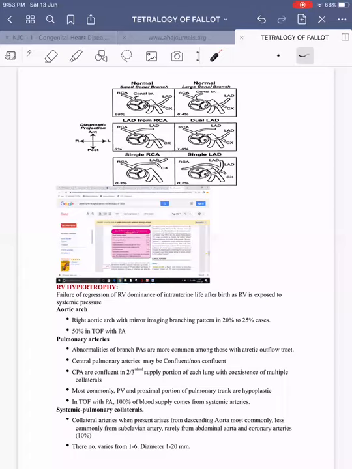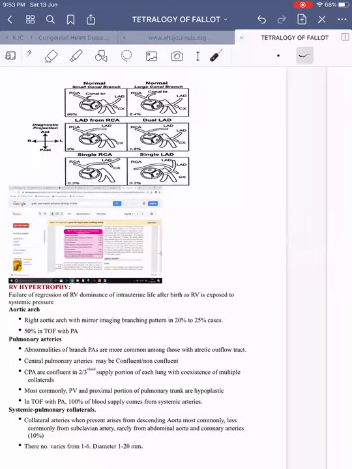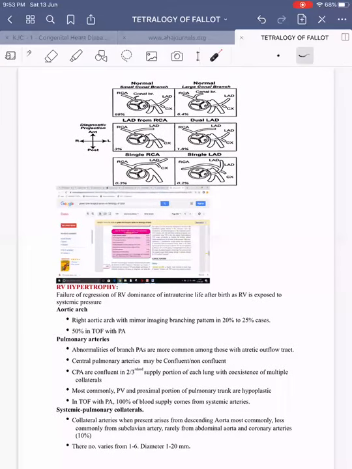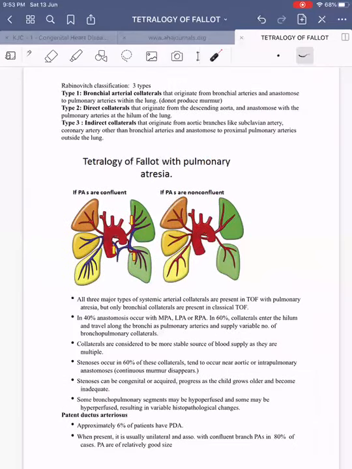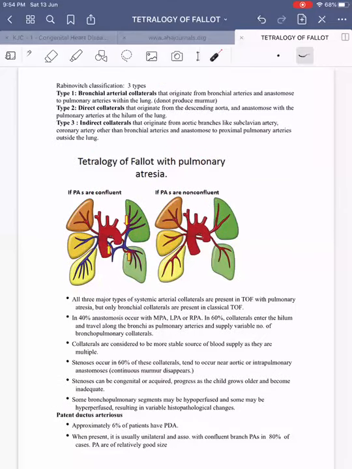Coming on to the systemic aortopulmonary collaterals. Collateral arteries, when present, arise from the descending aorta most commonly. Less commonly they arise from the subclavian artery, and rarely from the abdominal aorta and coronary arteries. These collateral arteries vary in size from 1 to 20 mm, and they may vary in number from 1 to 6. Coming on to the Rabinovich classification, this one they commonly ask who gave the classification.